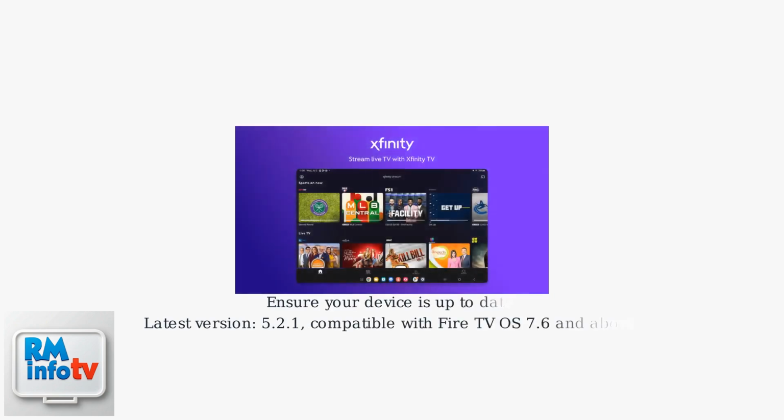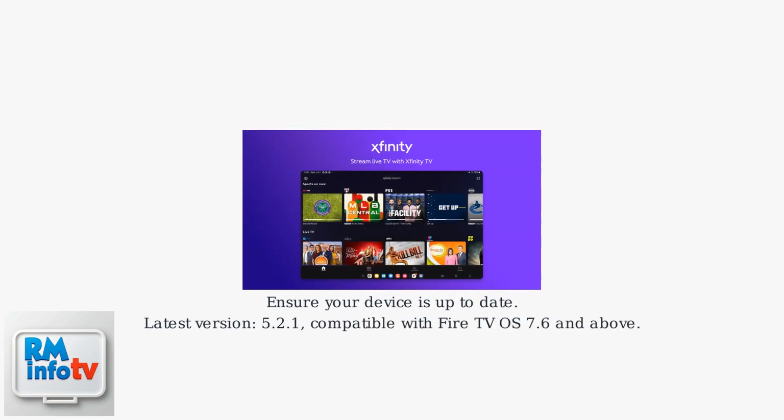Once installed, open the app. The latest version, as of late 2025, is 5.2.1 and is compatible with Fire TV OS 7.6 and above. Make sure your device is up to date to avoid issues.